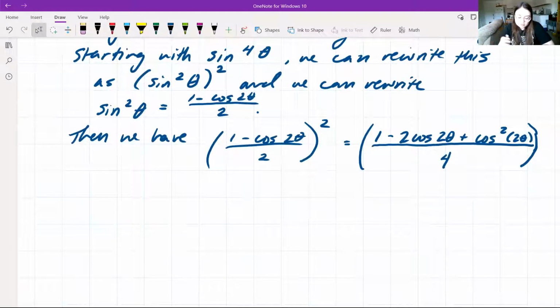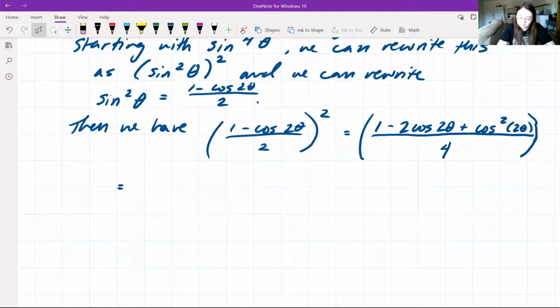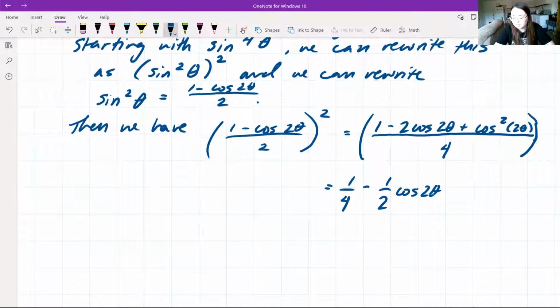So now we have this new equation. We're going to simplify it a little bit more. We're going to divide each term by 4 and have it separated out, since we see that our answer is separated out with all of our different denominators. So this gives us 1 over 4 minus 2 cosine of 2 theta over 4, which is just 1/2 cosine 2 theta, plus 1/4 cosine squared of 2 theta.